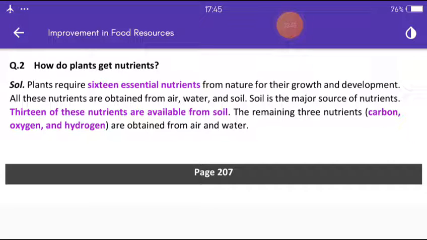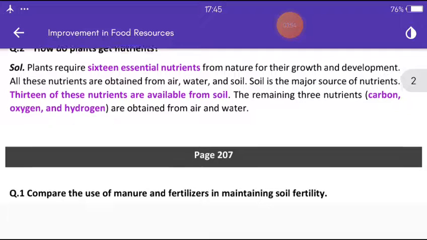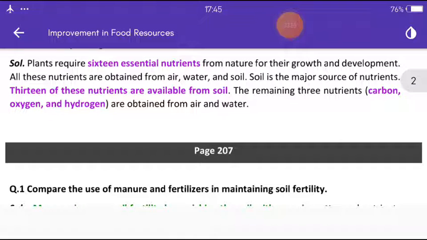How do plants get nutrition? Plants require 16 essential nutrients from nature for their growth and development. All these nutrients are obtained from air, water, and soil.